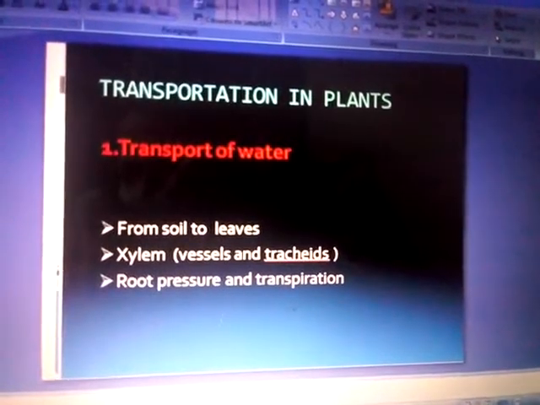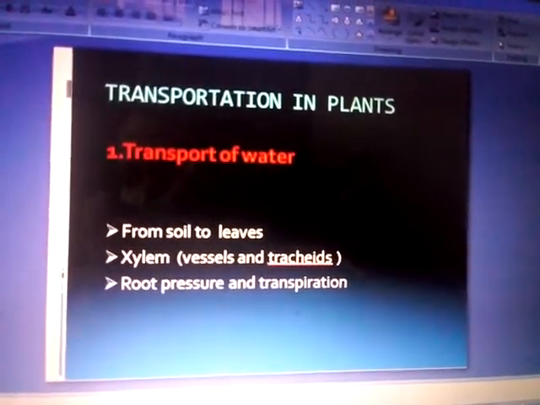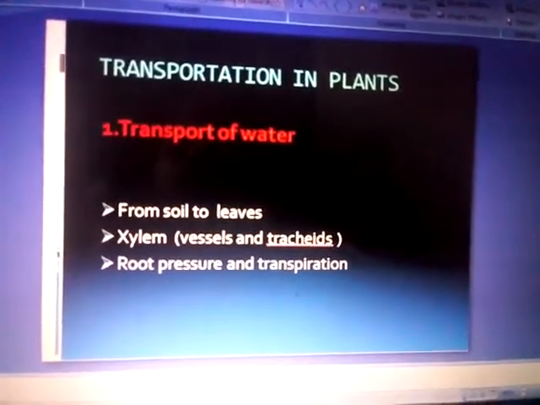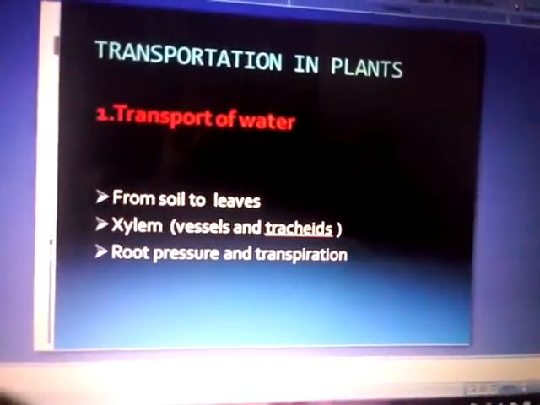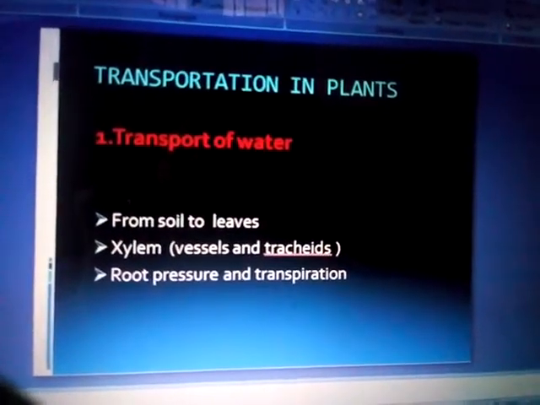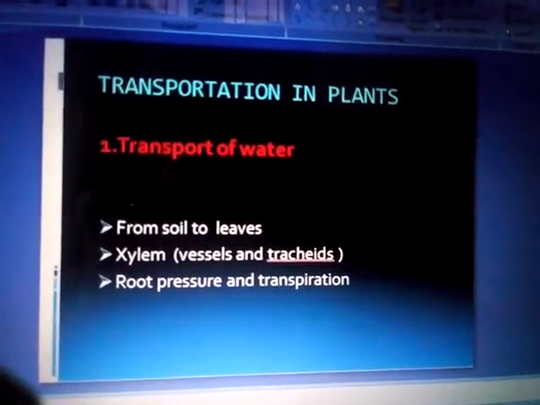The loss of water in the form of vapor from the aerial parts of the plant is known as transpiration. It creates a pulling force. So this root pressure together with transpiration helps in the transport of water in plants.